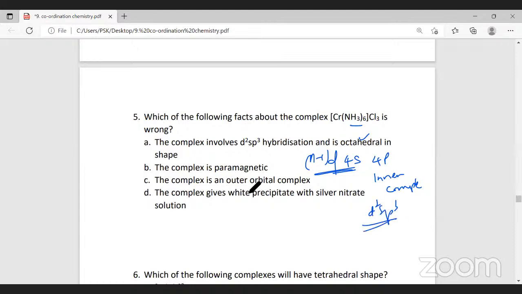So it's not an outer complex, it's an inner complex. Yes, sir. Option C is wrong, sir. Option C is the wrong one.